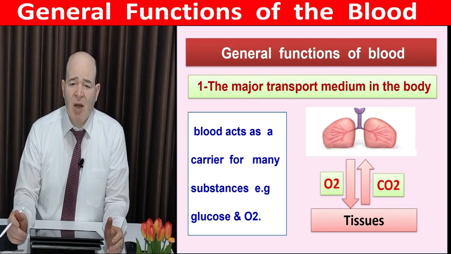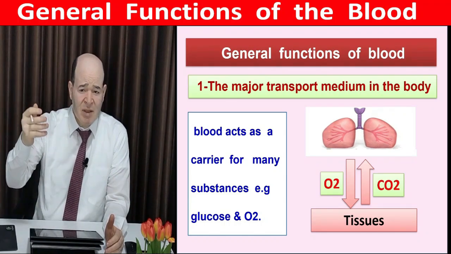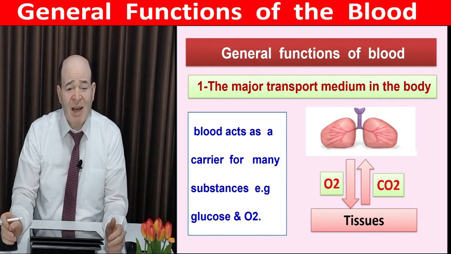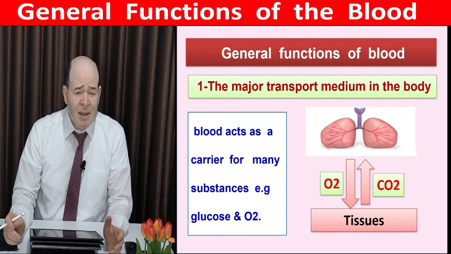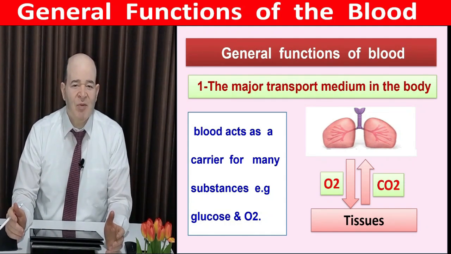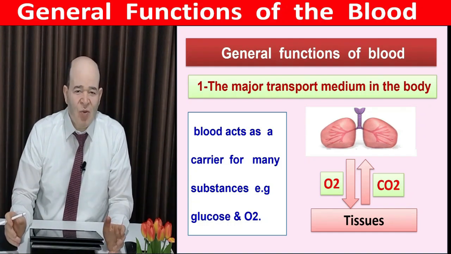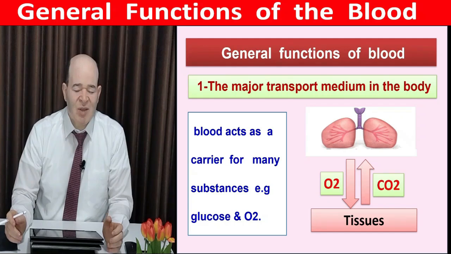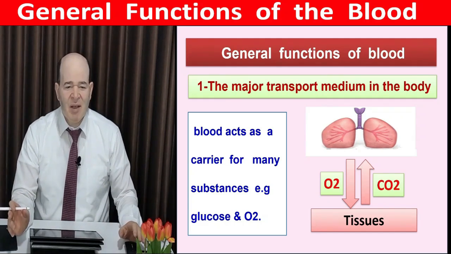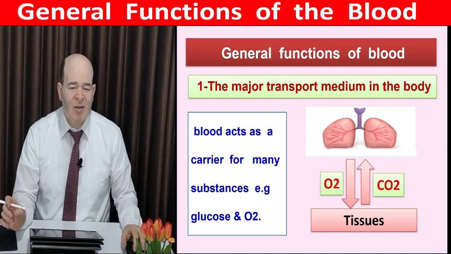It transports everything. It transports gases from the lung to the tissues, carries oxygen from the lung to the tissues, and CO2 in the opposite direction. It carries the products of digestion and absorption from the lumen of the GIT to the liver and all body organs. It carries hormones from the sites of release to the site of action. Everything which you need to move from one site to another depends on blood.